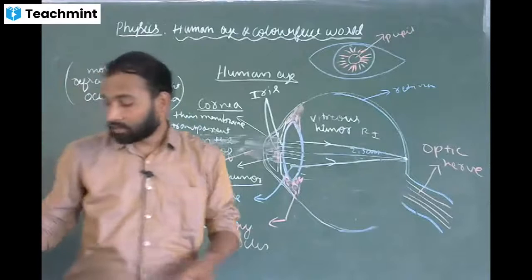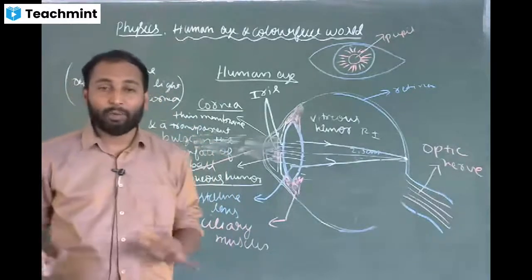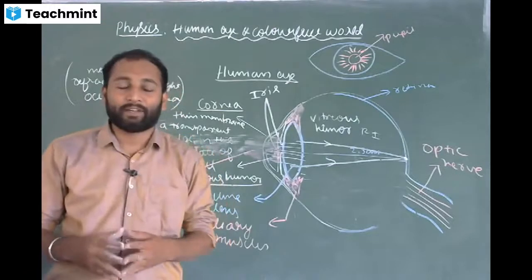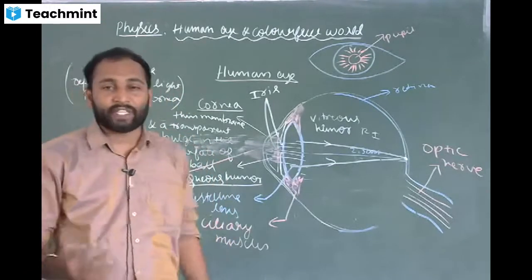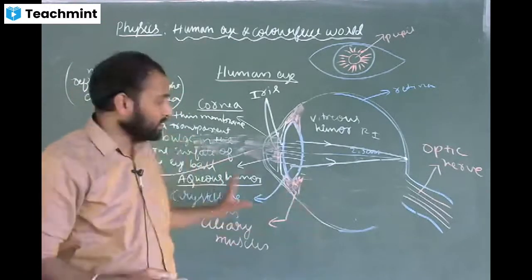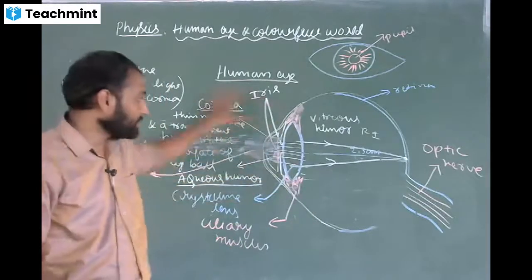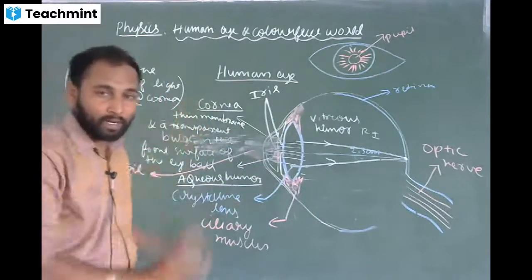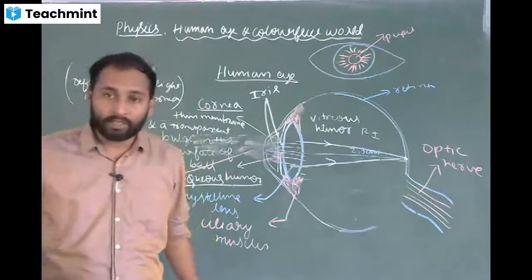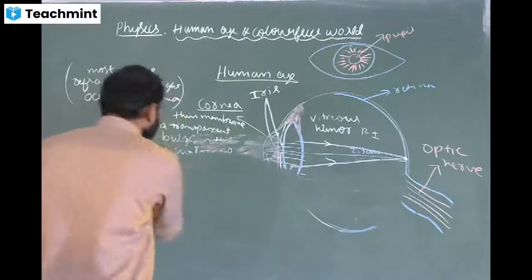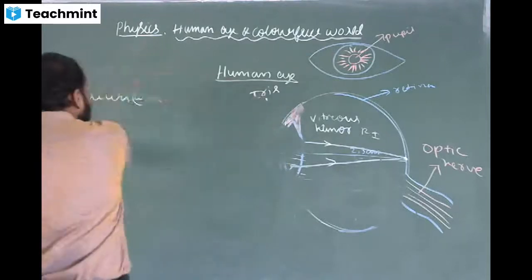Okay, so that's why the human eye is one of the most valuable sensitive sense organs. It senses in a fraction of a second. So this is how the human eye functions, and these are the parts of the human eye, and how the human eye works. Okay, the next concept is power of accommodation.